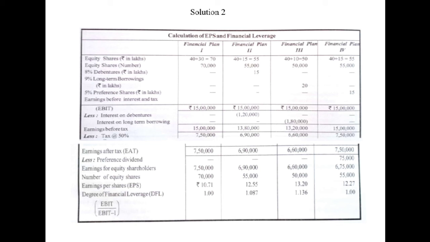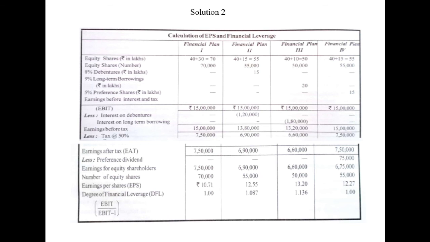Under the second financial plan, the financial leverage will be rupees 15 lakhs divided by rupees 15 lakhs minus the amount of interest. The amount of interest on debentures is rupees 1,20,000. So 15 lakhs divided by 15 lakhs minus 1,20,000.